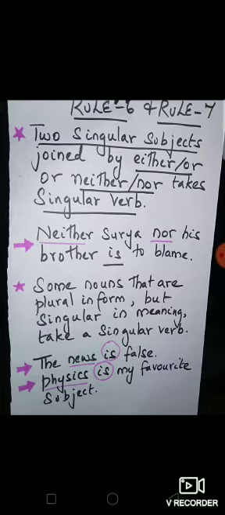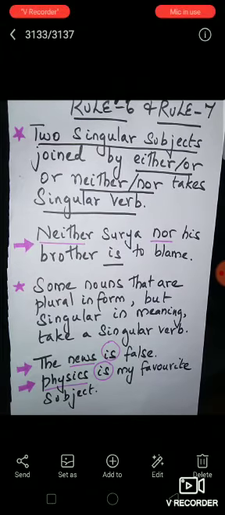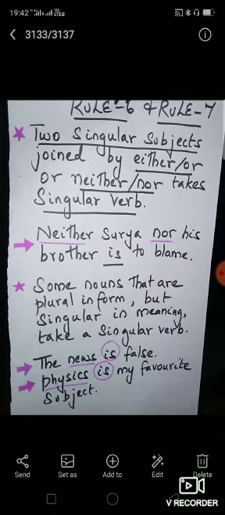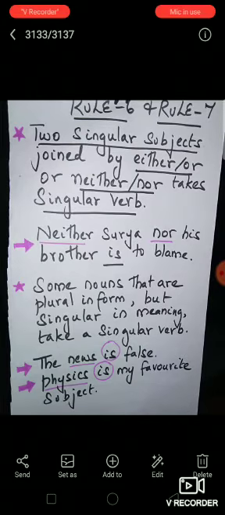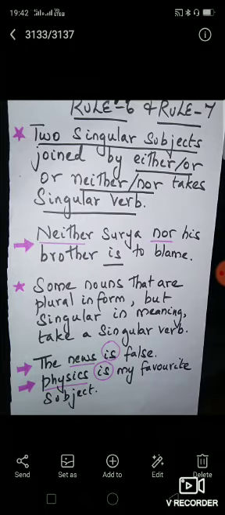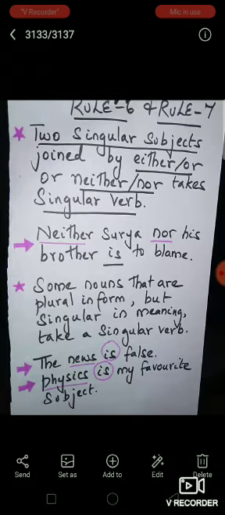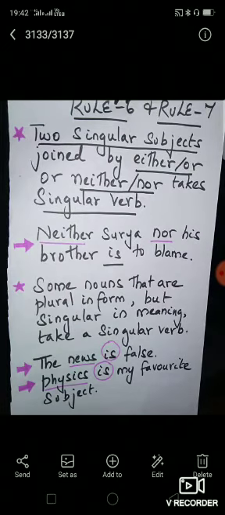You are not supposed to use "or", because under rule number 6 this is the rule. And rule number 7: some nouns look like plurals but actually have singular meaning. News is a singular noun, but it looks like a plural noun and has singular meaning, and so you have to use "is". Physics, mathematics, likewise you have different words, nouns ending with s, which may look like a plural noun but actually are not plural, so they should take only the singular verb.